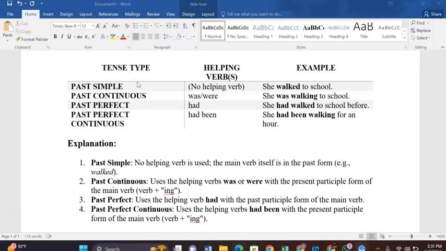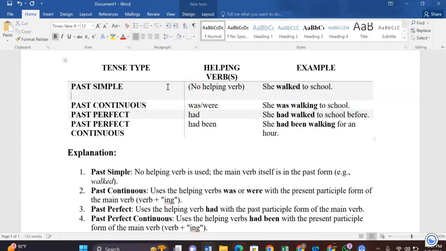So, past simple. Firstly, we have past simple, in which we don't use any helping verb. In past simple, there is no helping verb. But when we don't use any helping verb, we have to use the second form of verb.